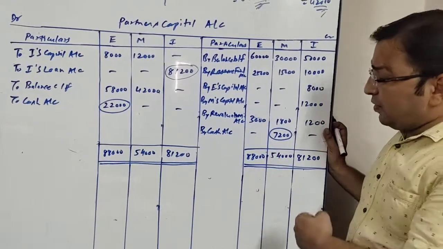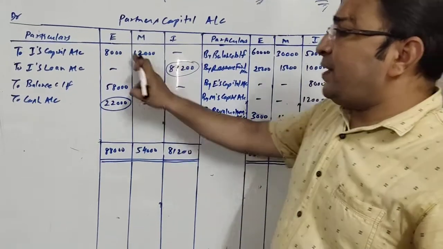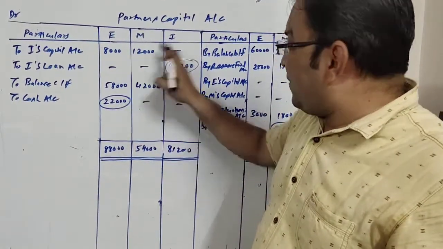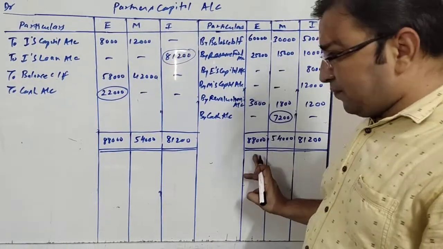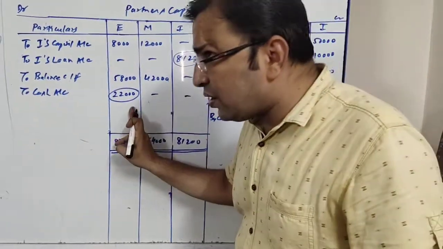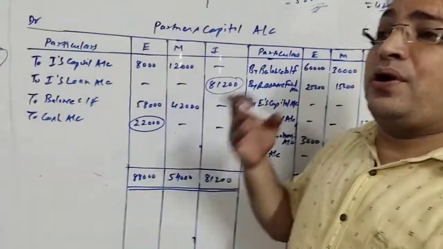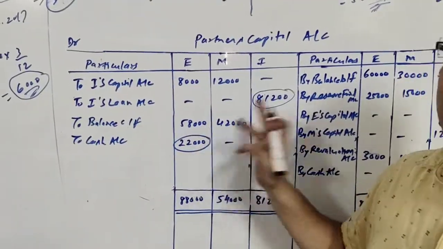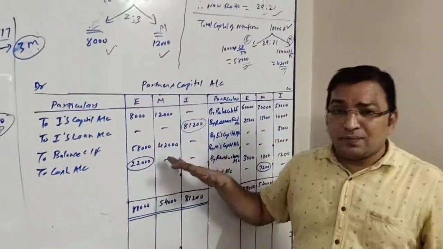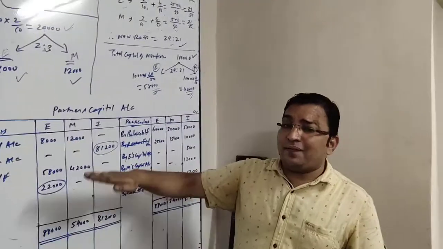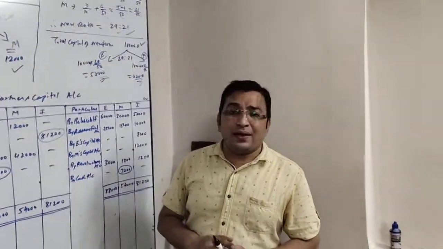Okay, let us talk about E. E's credit total is 88,000, whereas the debit total is 66,000. So when I deduct 66,000 from 88,000, I get 22,000, which is the amount E will have to withdraw from the firm to maintain his capital of 58,000. In short, after writing the closing balance of capital, if there is any difference in the capital account of a partner, we will be giving effect in cash.